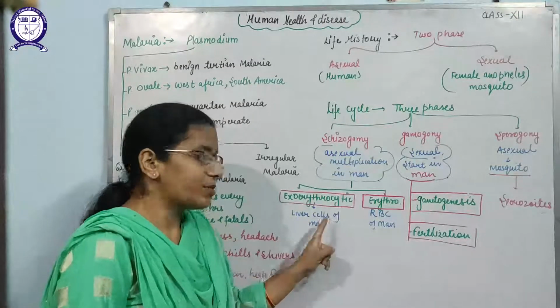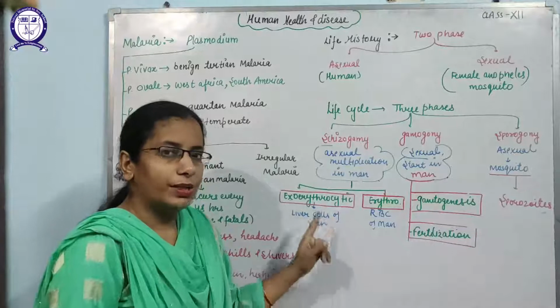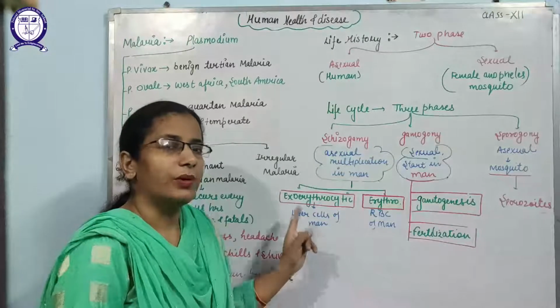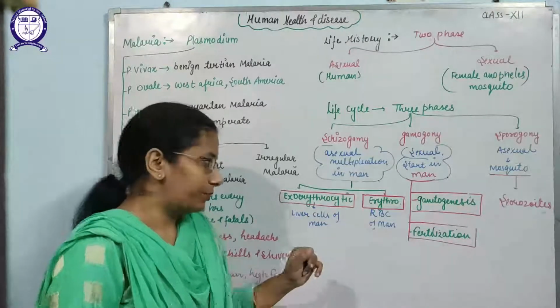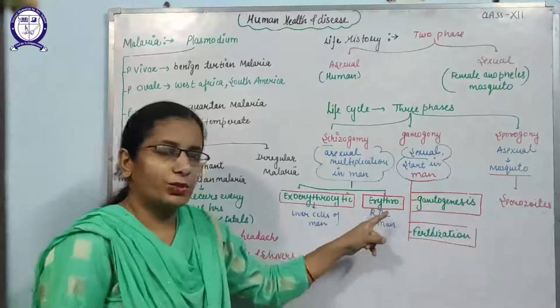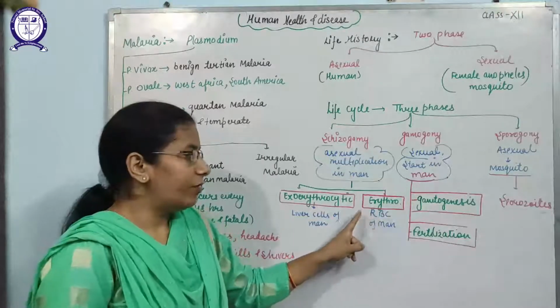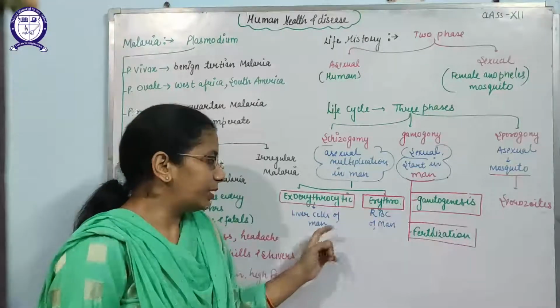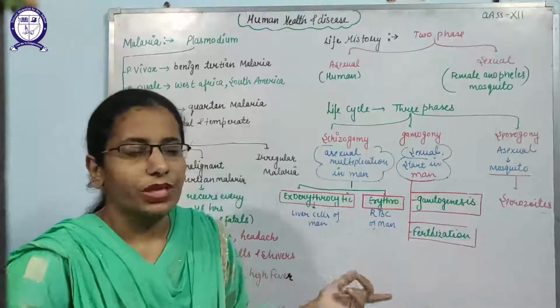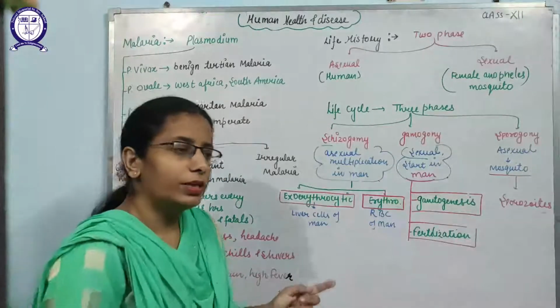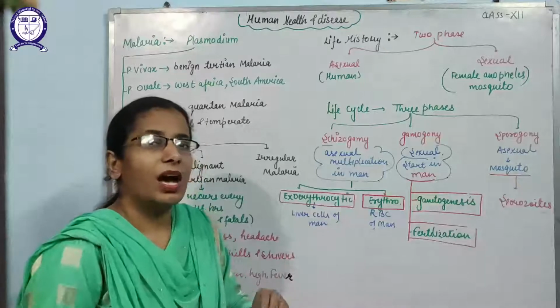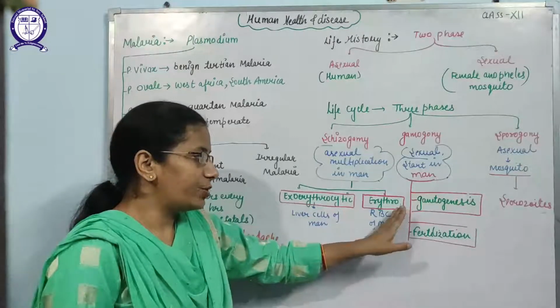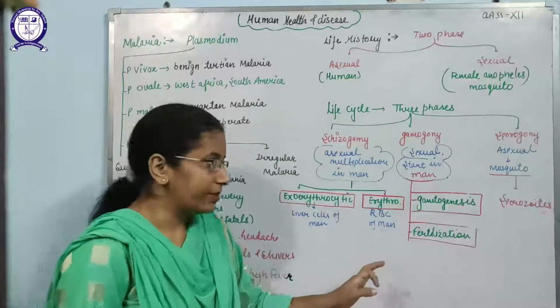In the liver cells of man. It will multiply asexually in the cells of the liver. Then comes the erythrocytic phase: after multiplication in the liver, it migrates to the blood, and in the blood it enters the RBCs. That phase is known as the erythrocytic phase.